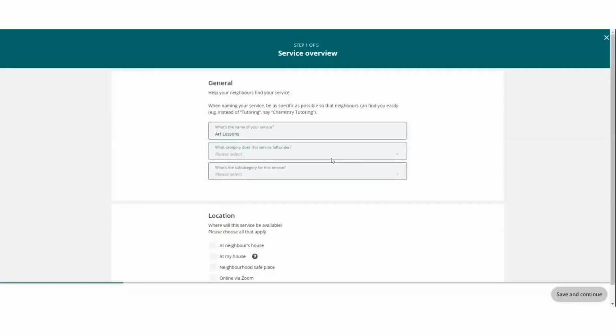This falls under the category of crafts and a subcategory of, let's do knitting. So I'm going to change this to knitting lessons.